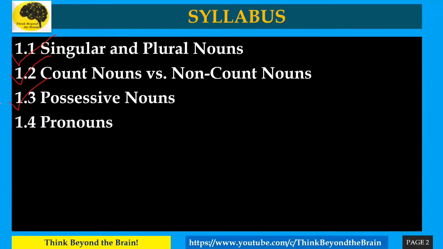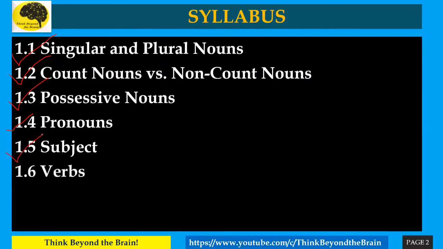Then the fourth one is pronouns. Pronouns are the words which we can use in our sentences in place of nouns. Then the fifth one is subject. This is very much the main thing. You must not miss this, as the subject is the main thing in a sentence. If it is not there, a sentence cannot form properly.